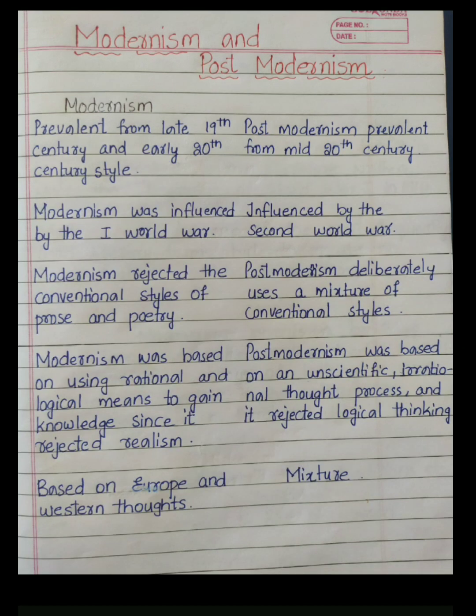So in the very first point, let us understand that modernism became prevalent, it became more common from the 19th century, or we can say from early 20th century. So modernism is a style of late 19th century and early 20th century. When it comes to postmodernism, when did it flourish?